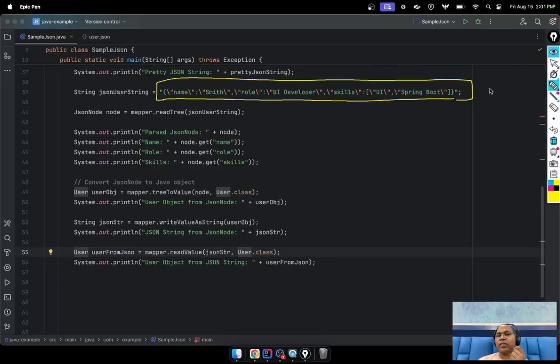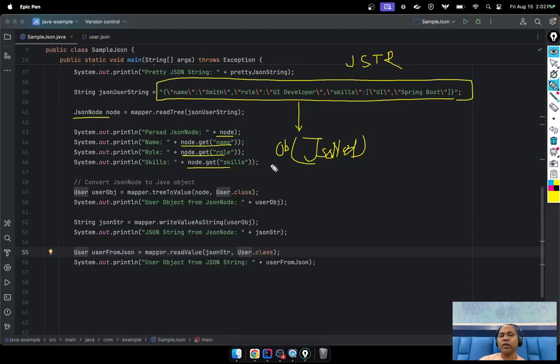So from this JSON string, you can convert to the object. By default the object given is the JSON node. From this JSON node, we have a node, you get the key, and you get the value.